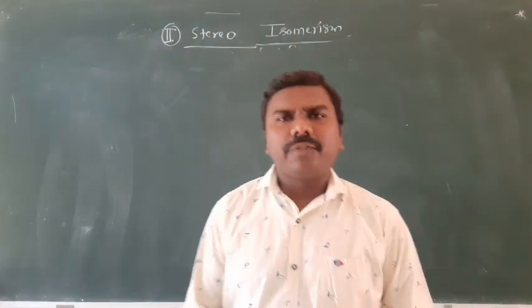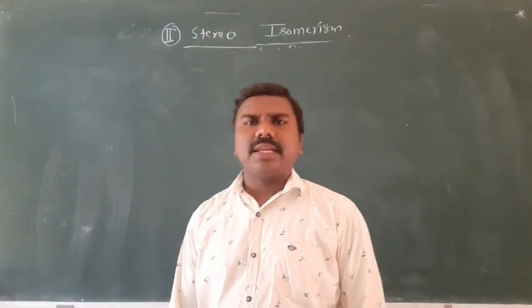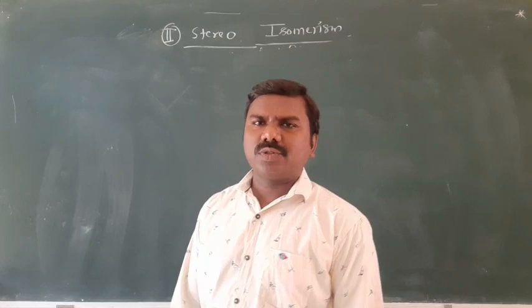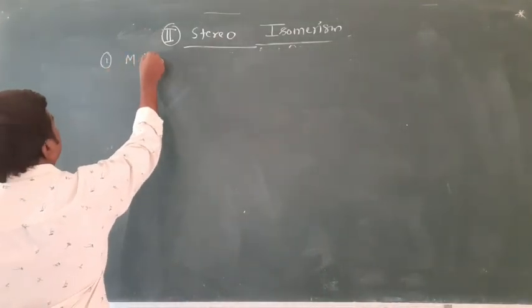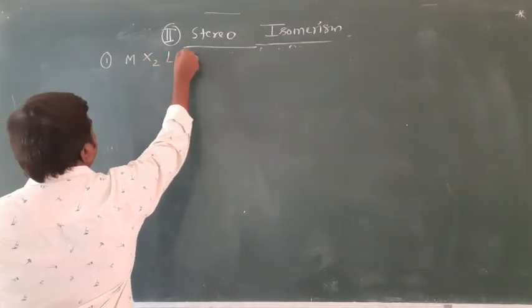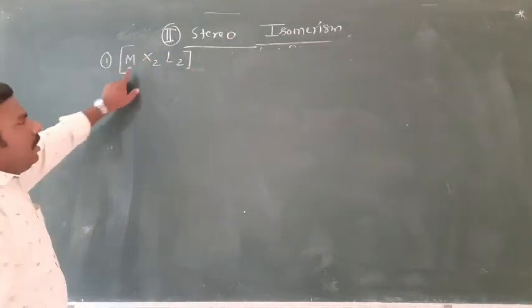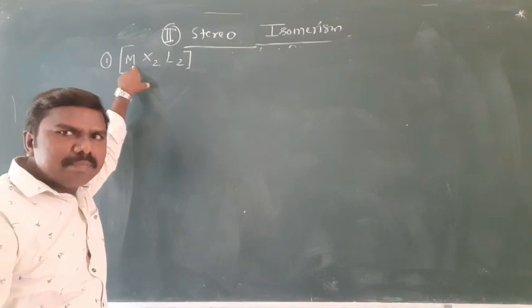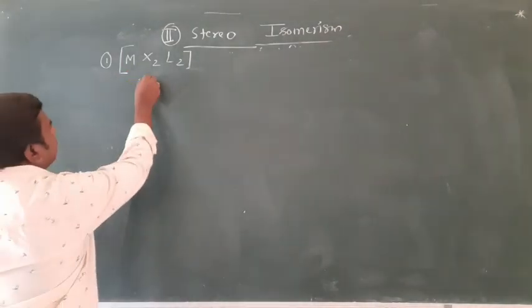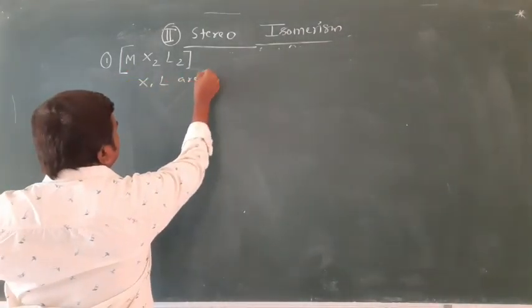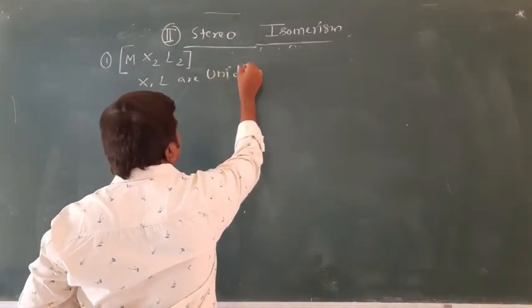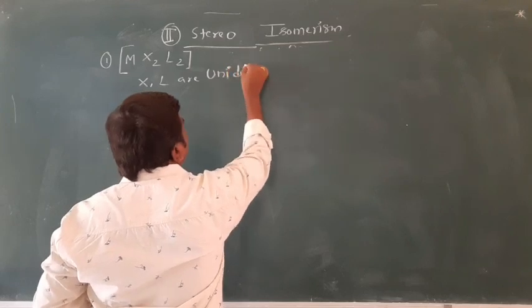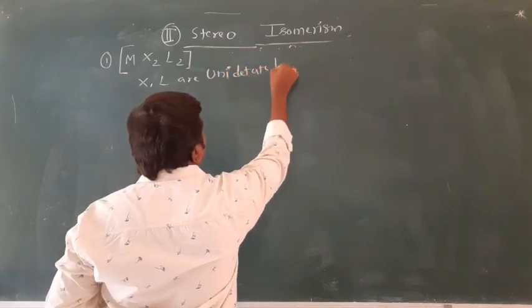Now, what kind of formulas can exhibit geometrical isomerism? First one, MX2L2. M is a central metal atom. X and L are unidentate ligands.